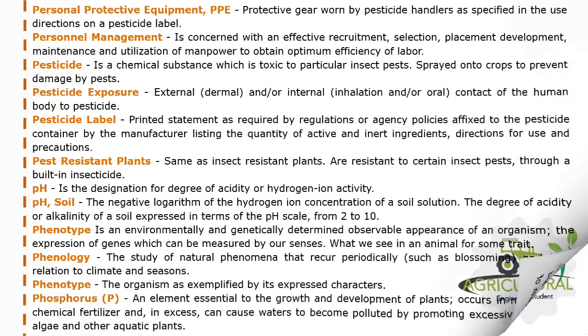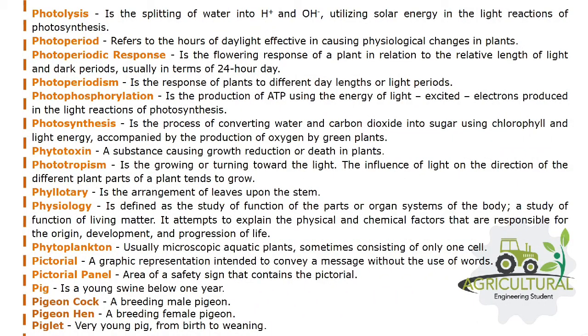Photolysis is the splitting of water into H-positive and OH-negative, utilizing solar energy in the light reactions of photosynthesis. Photoperiod refers to the hours of daylight effective in causing physiological changes in plants. Photoperiodic response is the flowering response of a plant in relation to the relative length of light and dark periods, usually in terms of a 24-hour day. Photoperiodism is the response of plants to different day lengths or light periods.